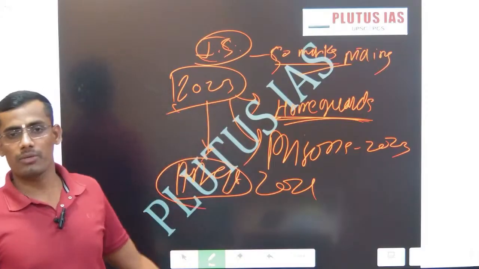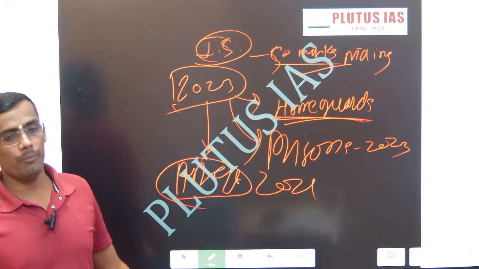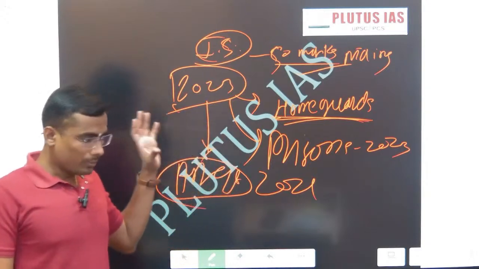So for the prelims perspective, internal security topics are important.